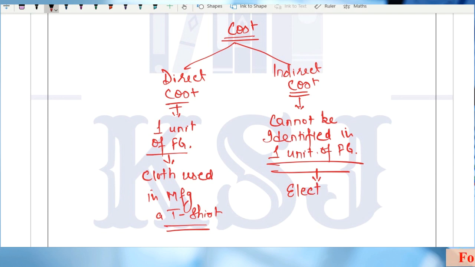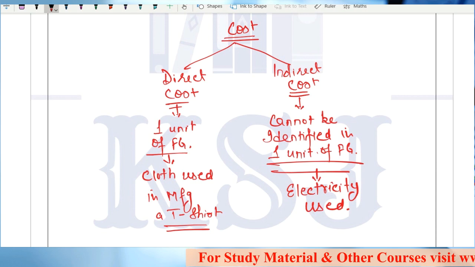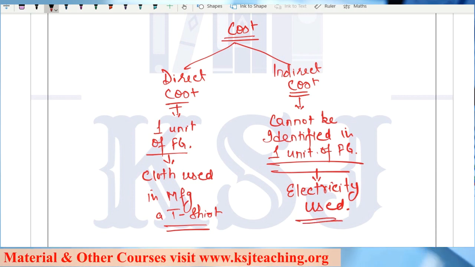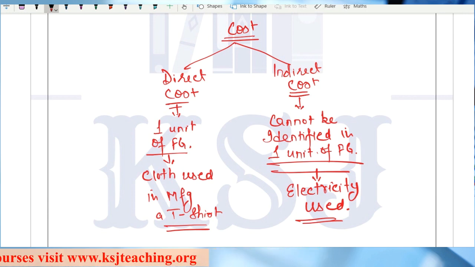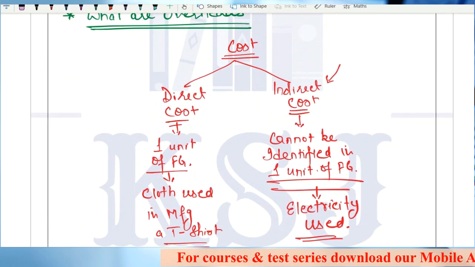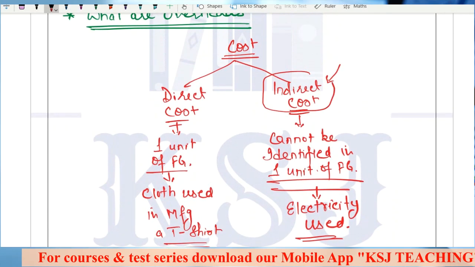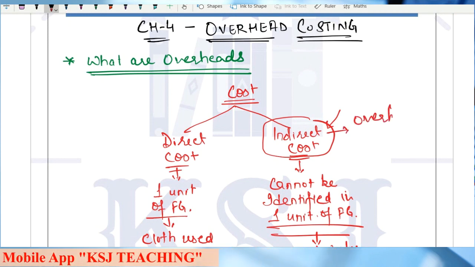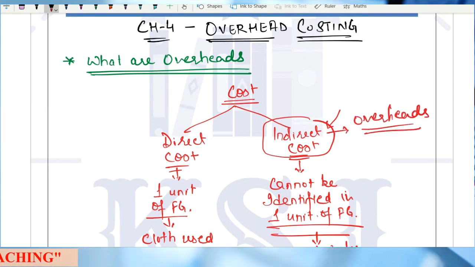Like the electricity used. The electricity is used for the machinery, and the machinery is producing 1000 units at one time. Then how can you say what quantum of electricity has been consumed for one unit? You cannot identify that. This is indirect cost, right? Now, what is overhead? Overhead is the sum total of all the indirect cost. All the indirect costs are known as overheads.